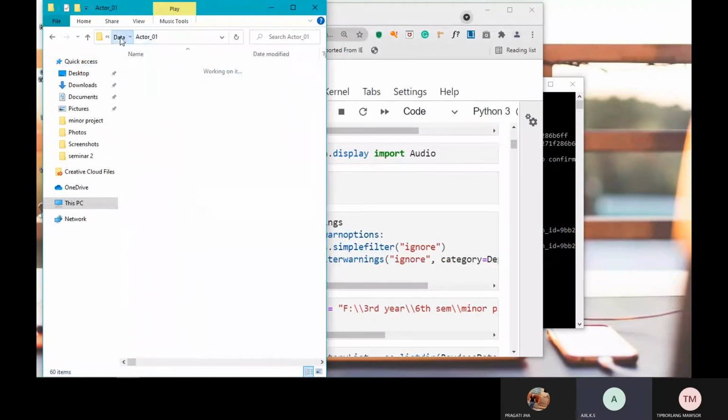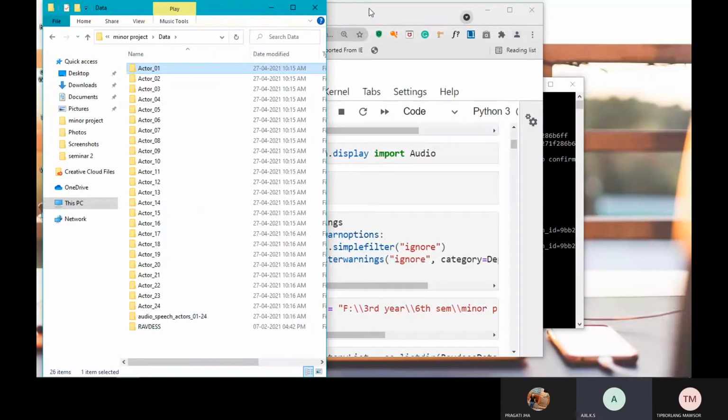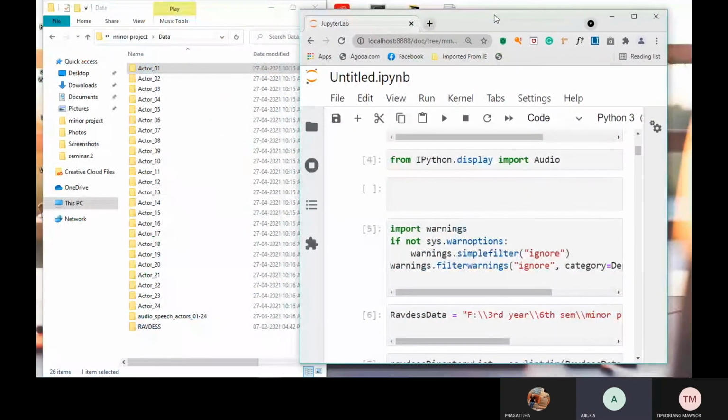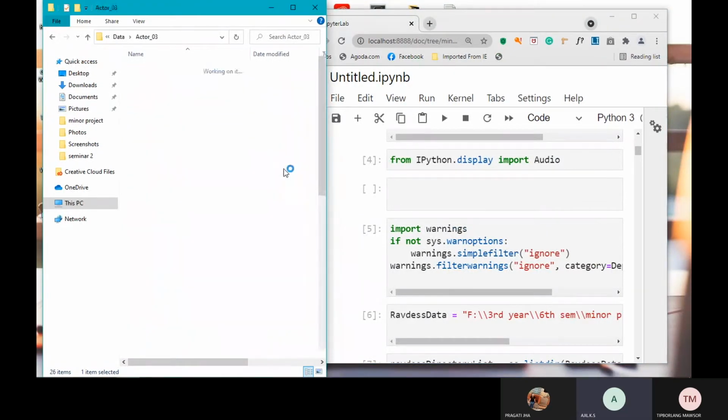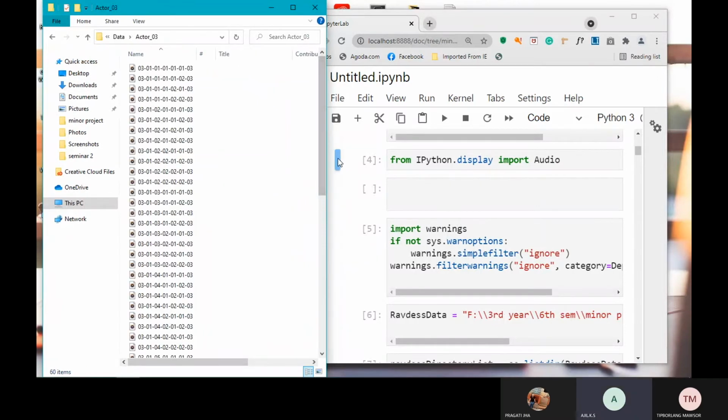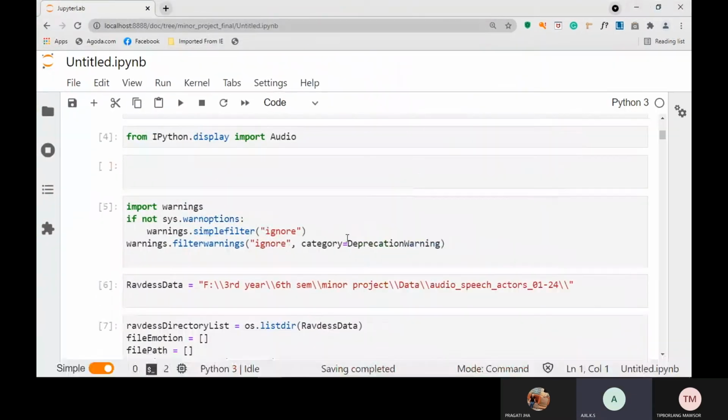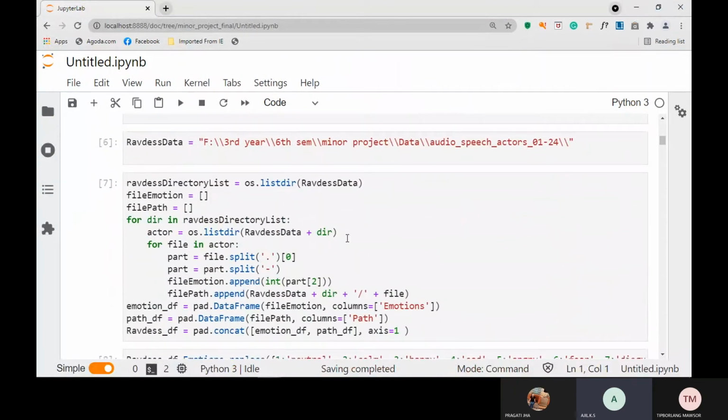So we have audio files of various actors, and for each actor there are separate audio files given based on emotions. Okay, so if we go to 7, we can see that we are obtaining the data.